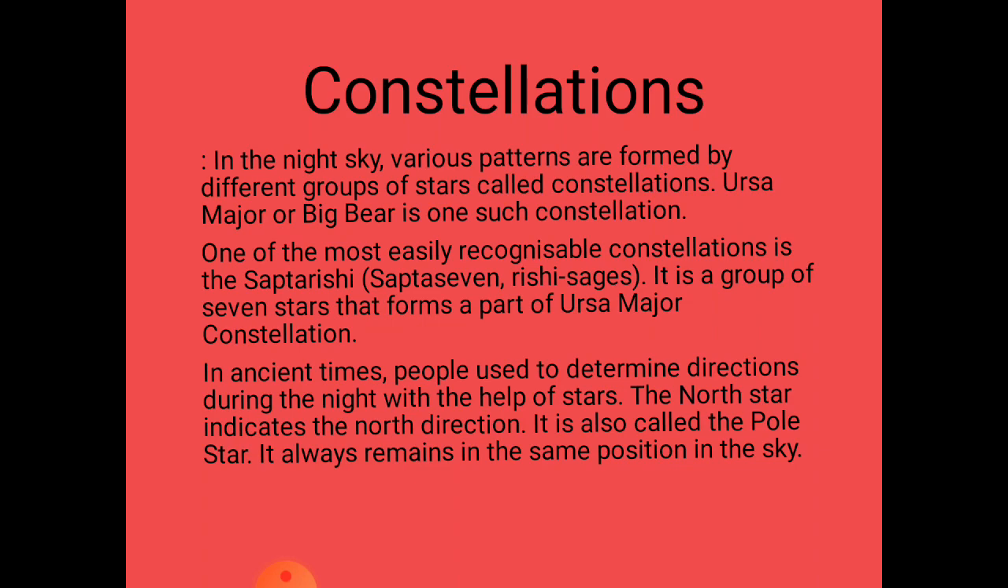In ancient times, people used to determine directions during the night with the help of stars. Earlier, when people did not have any object to measure time, they used to measure time by looking at the sky at night, by looking at the stars. The north star indicates the north direction. It is also called the pole star, the star which tells us about the north direction. It always remains in the same position in the sky, means it never changes its position. It always exists at the same place.